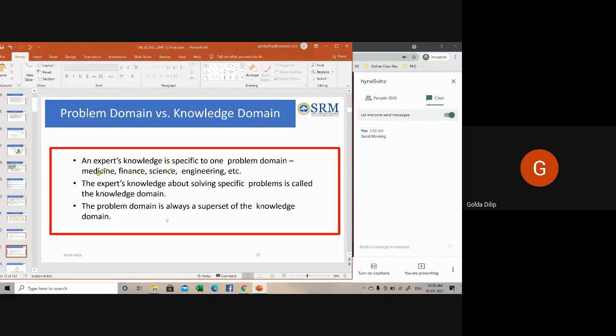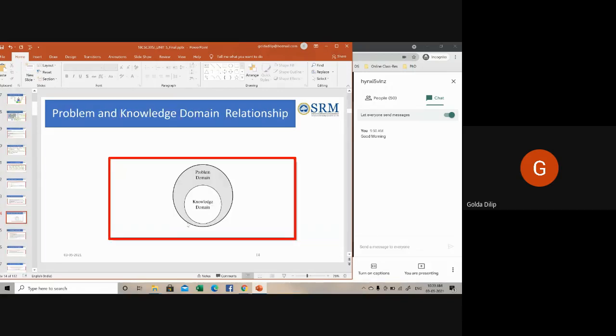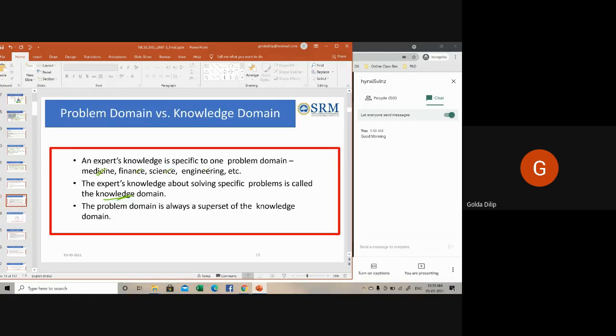That is the domain knowledge, which is very important for the successful implementation of your expert system. The problem domain is always a superset of the knowledge domain, as you can see here.